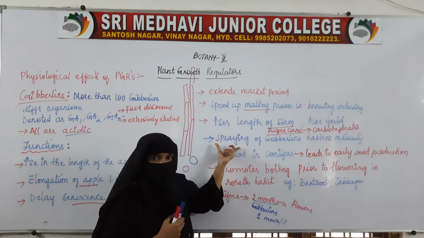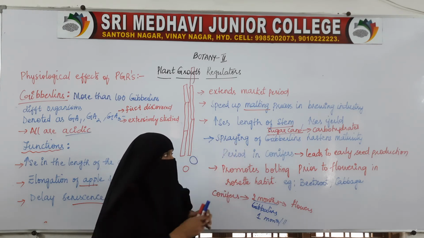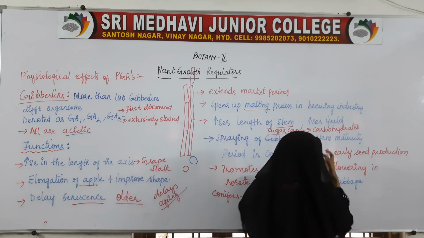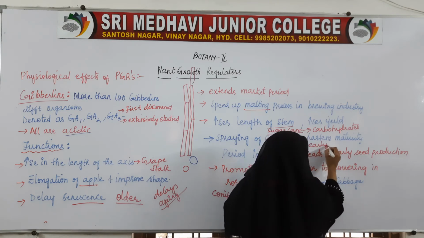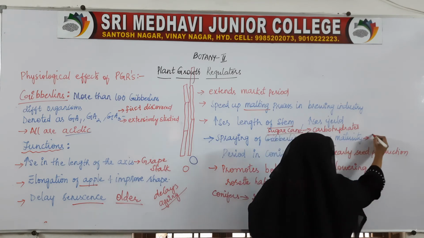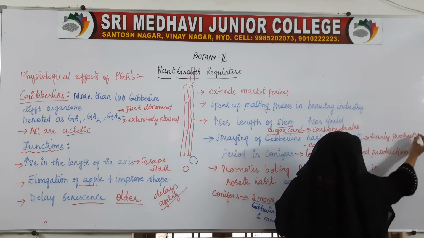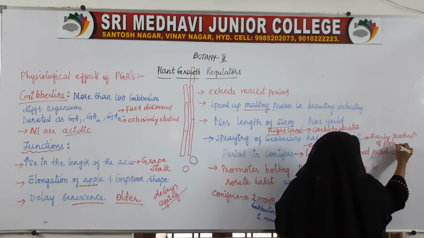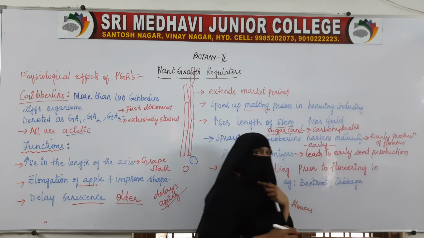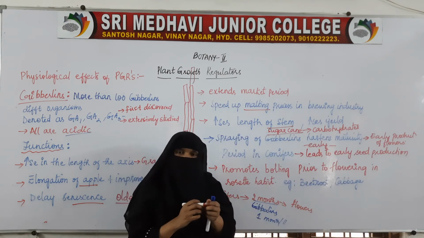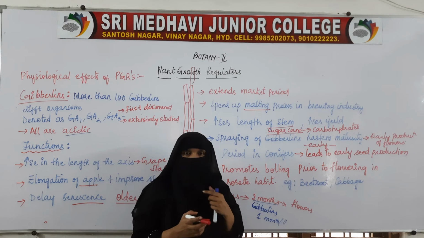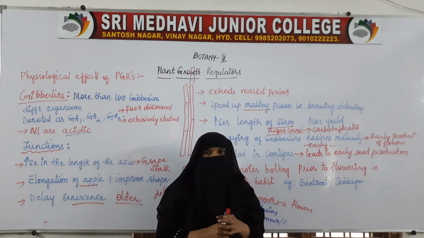When you spray gibberellins on the conifers, it helps in early maturity, that is early production of flowers. Instead of 2 months, it will only flower in a month or in 1.5 months of time itself.